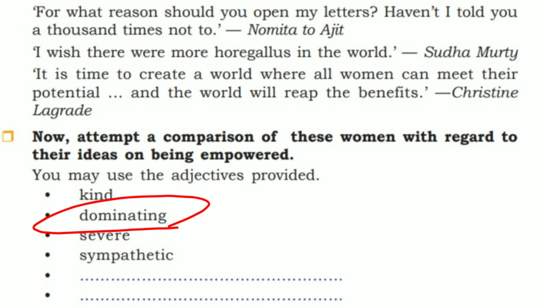Then you have to complete this work. You have to compare these authors and their views with other writers of this lesson. Then dominating. Just take this adjective, dominating, another word given in our textbook. So who showed that dominant power, or dominancy? So who was dominating?